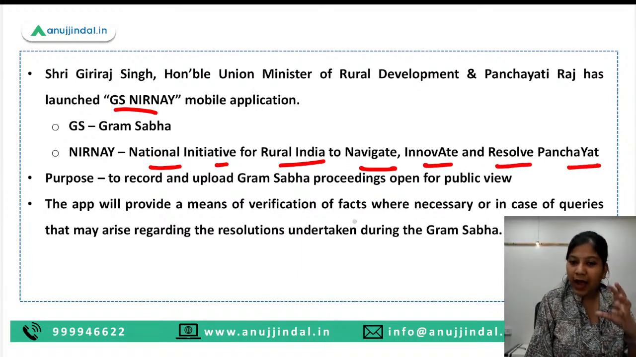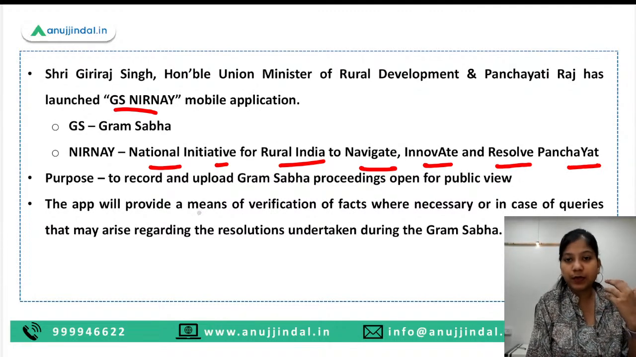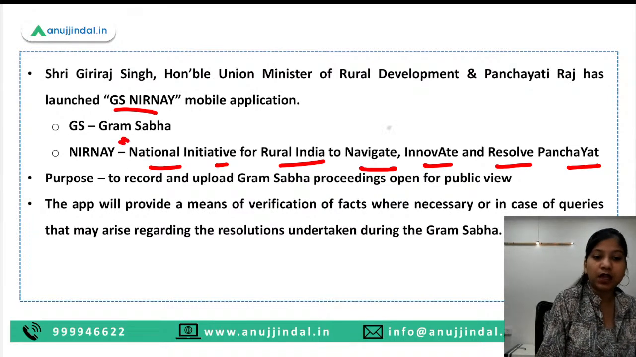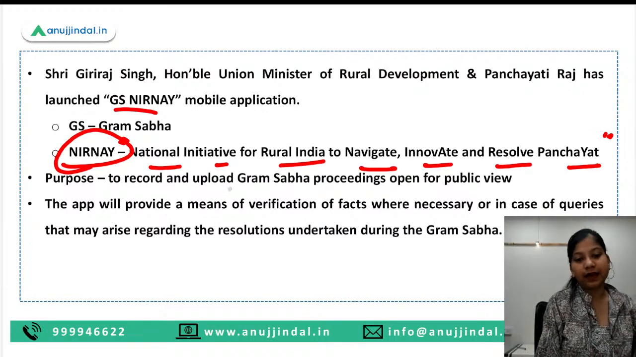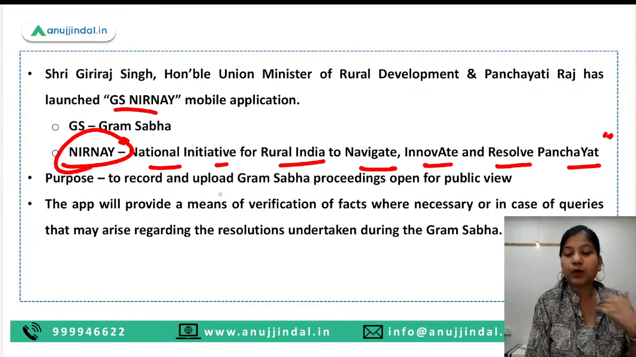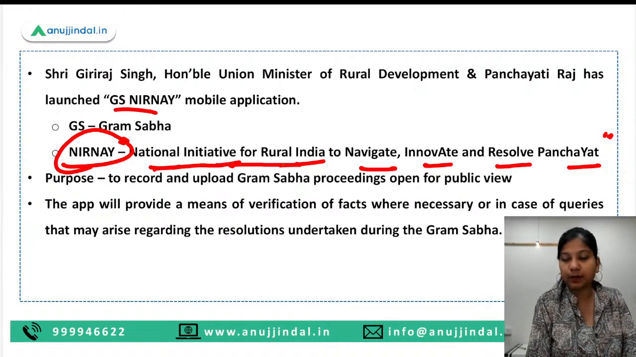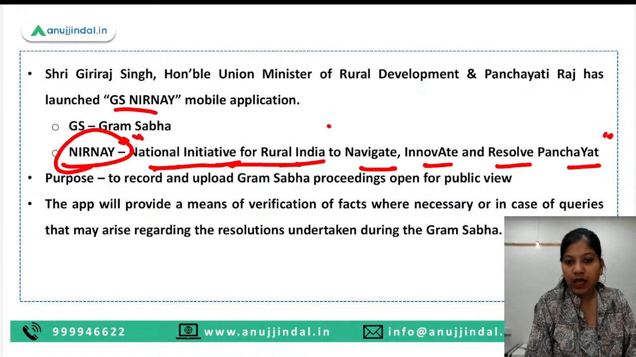The basic idea of this particular mobile application is to broadcast, or you can say provide, the proceedings of the Gram Panchayat. That is the basic idea, and we have this long of a full form for this particular word, Nirnay, but we cannot do anything. We have to remember this particular full form. So what you can do is, you know that it is the National Initiative for Rural India because it is launched by the Panchayati Raj Ministry. So this much I guess would not create much of a problem for you to remember.